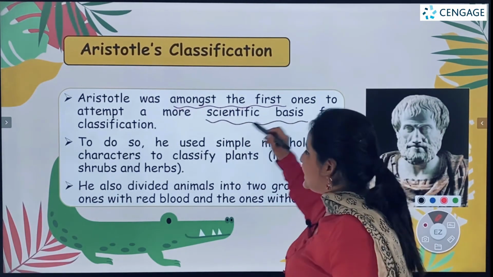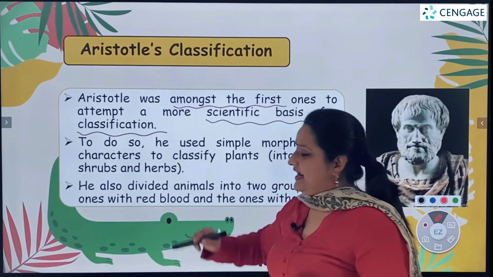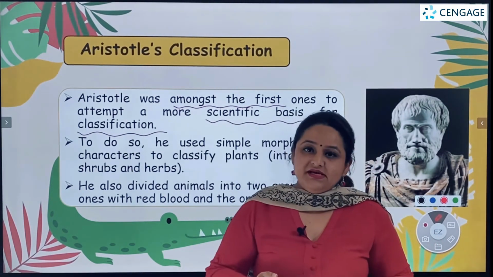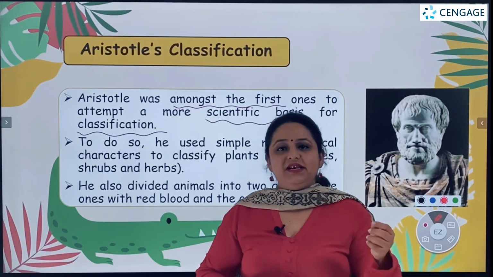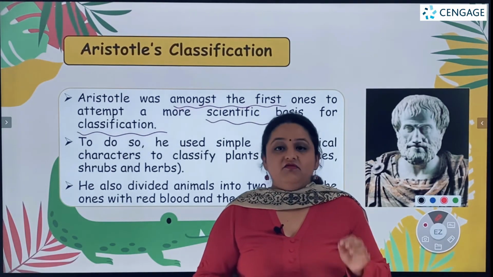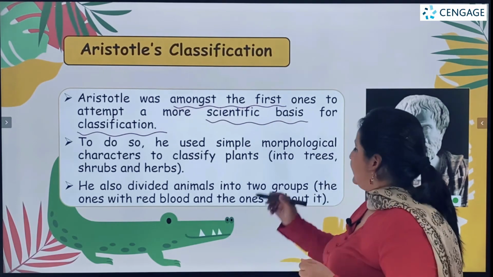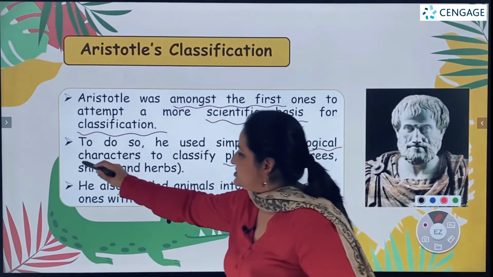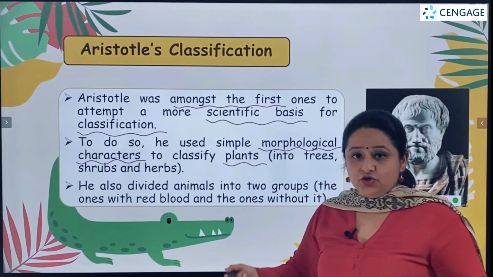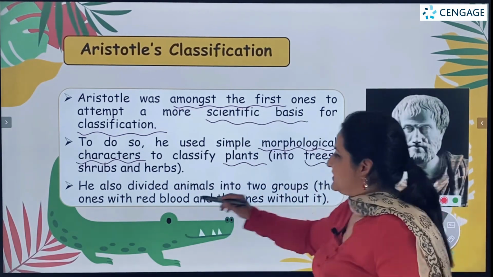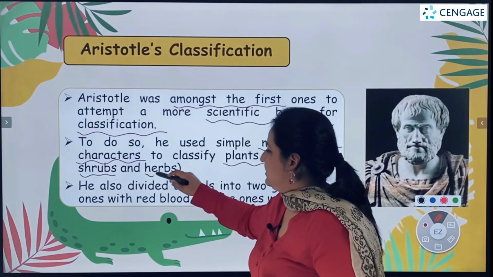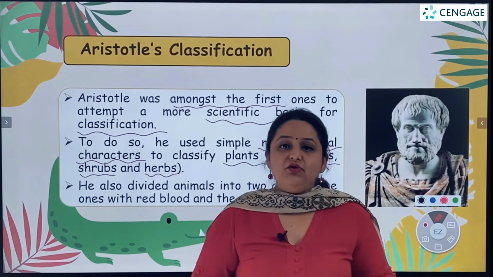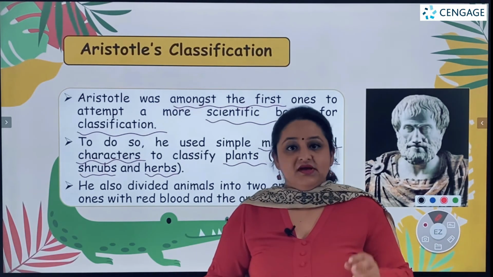What we mean by scientific basis is that he used simple visible characteristics, simple morphological or anatomical characteristics. For example, he classified the plants simply on the basis of morphological characteristics into trees, shrubs and herbs. So this was only on the basis of how they appeared in size.